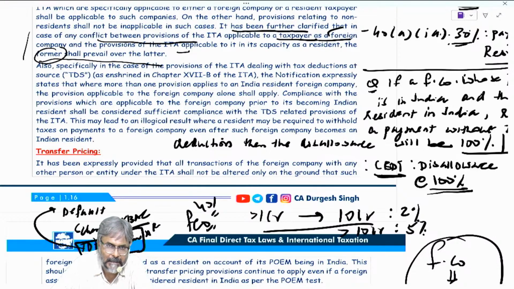Now tomorrow when we meet, tomorrow students will be section number 9. This is done with the residential status completely. Now section 9 will start tomorrow, and that will be a very serious and advanced level discussion that we are in.